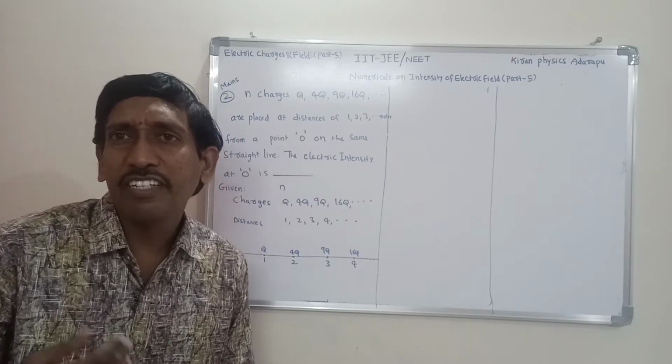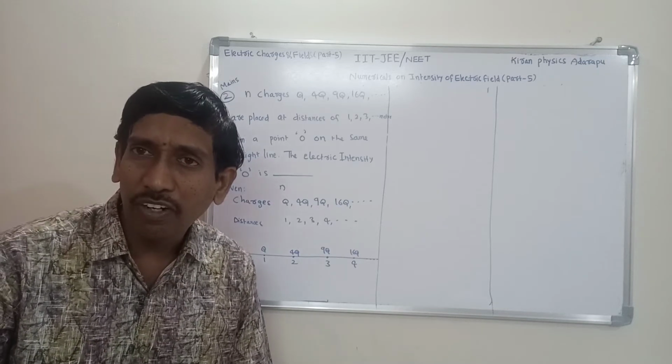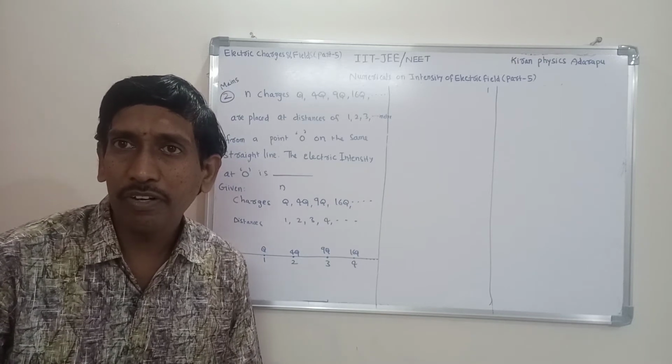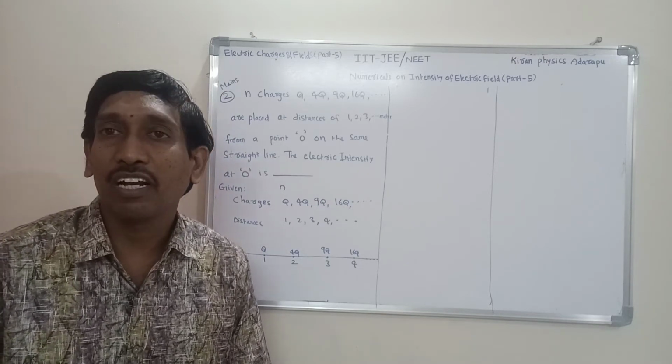Is electric intensity a scalar quantity or a vector quantity? It is a vector quantity.